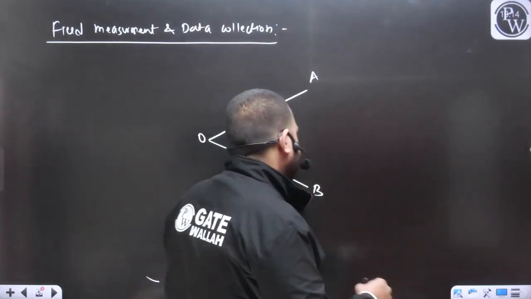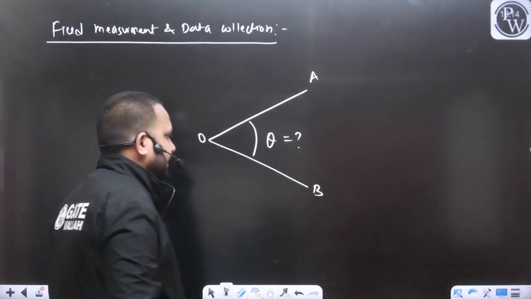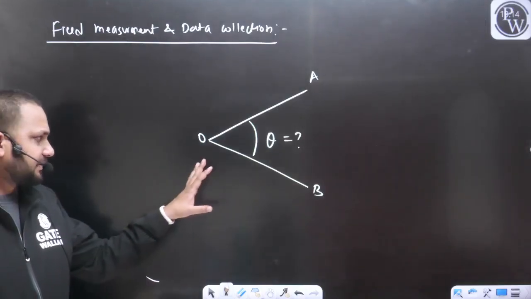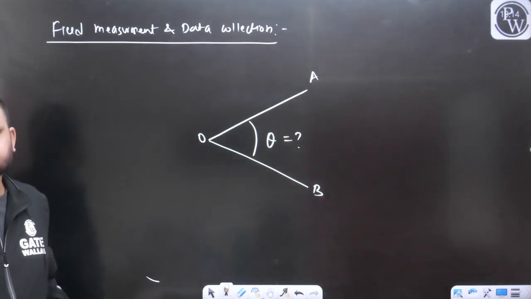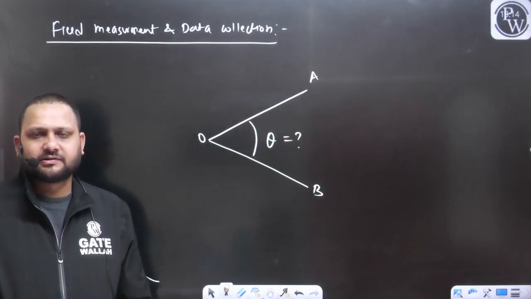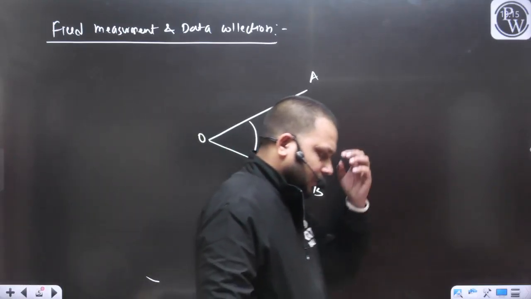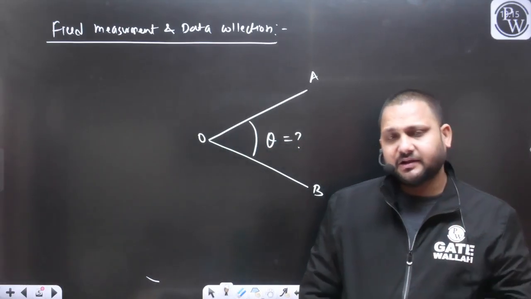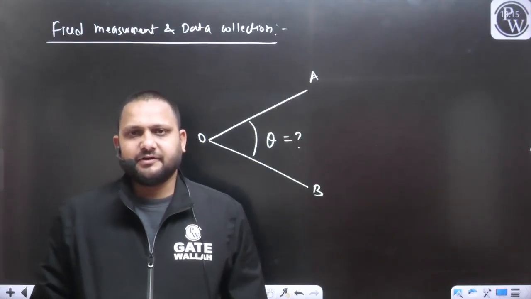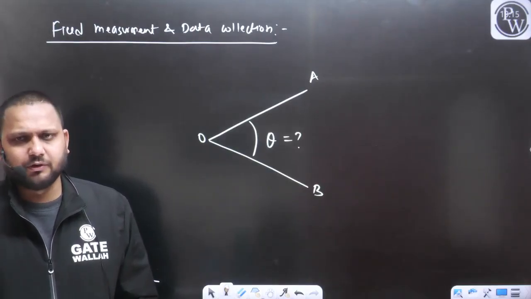Now if I want to measure this angle theta, how can I measure it with the help of the compass? Do you have any idea? So let's consider this practical problem. There are two lines OA and OB on the ground and we want to measure this angle theta, and for that we are using the compass survey. For that we are using the prismatic compass. So let's see what we can do.